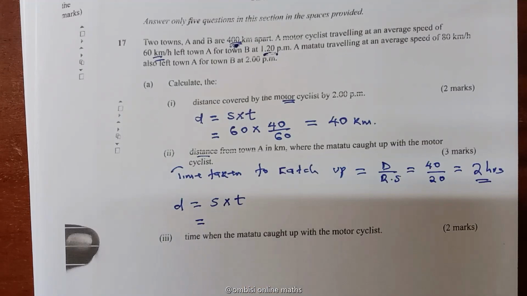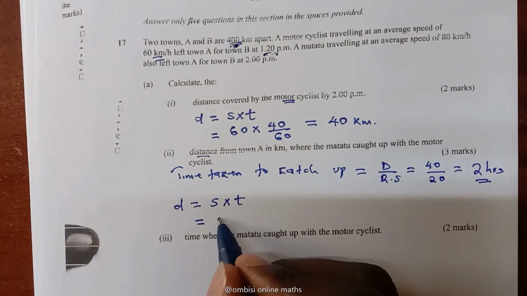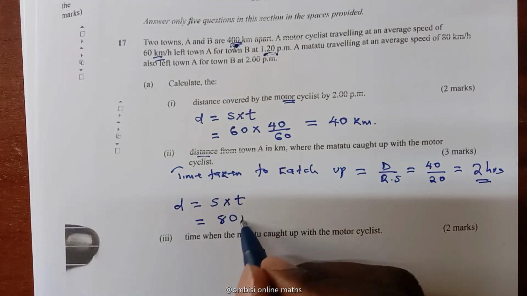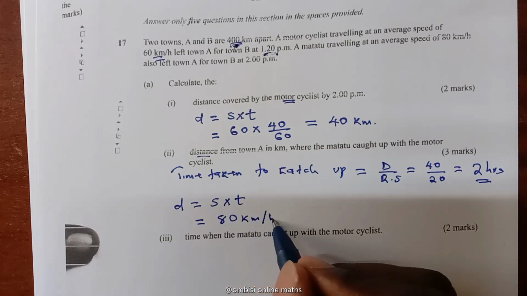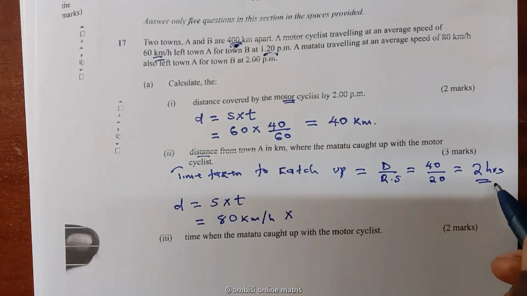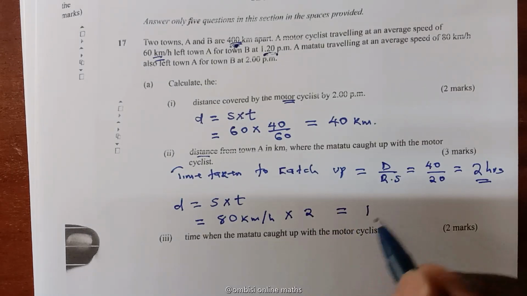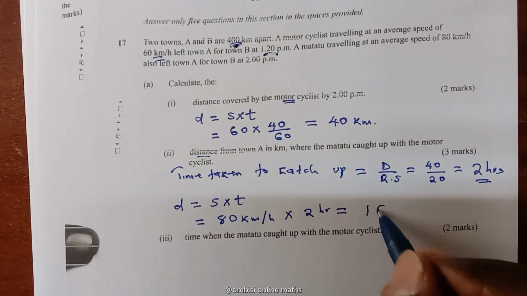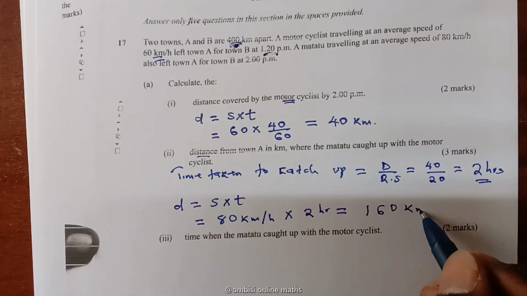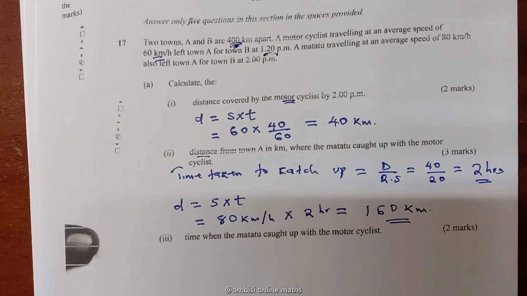The speed of the matatu is 80 kilometers per hour, and the time to catch up is 2 hours. And this translates to 160 kilometers from A. That's where it caught up with the motorcyclist.